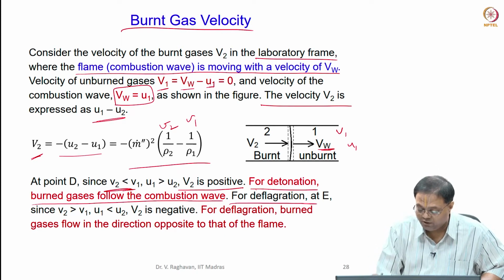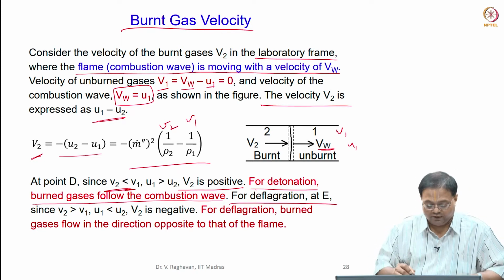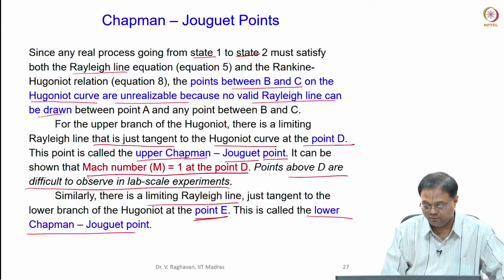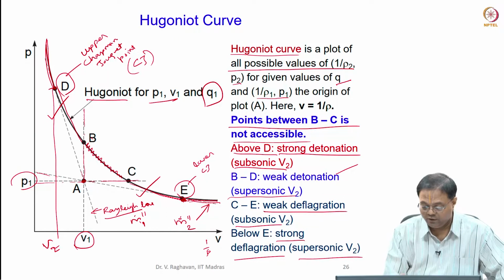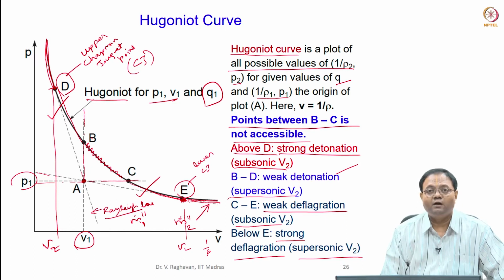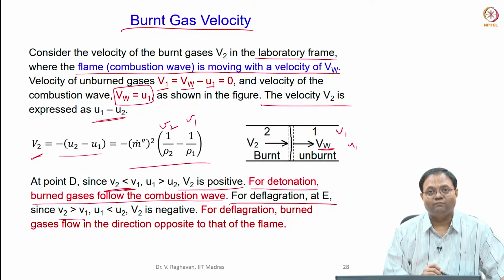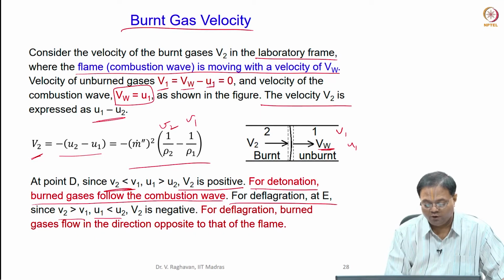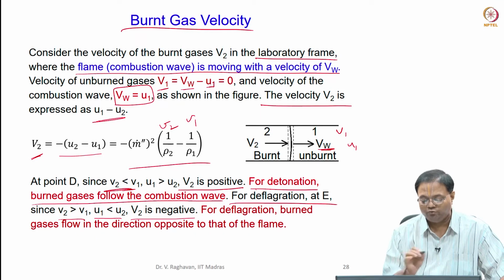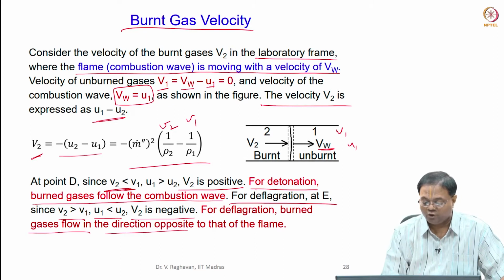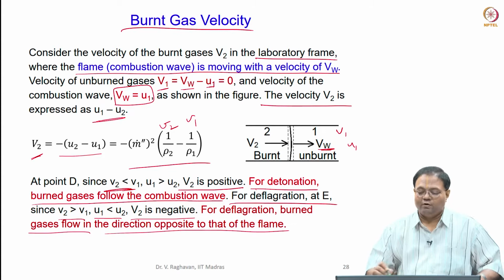For deflagration at point E, let us take here, point T, you can see that if this is V2 now, V1 is less than V2. V2 is greater than V1. So U1 is less than U2 or V2 is negative. So for deflagration, burnt gas flow in the direction opposite to that of the flame. Then we have to understand that.